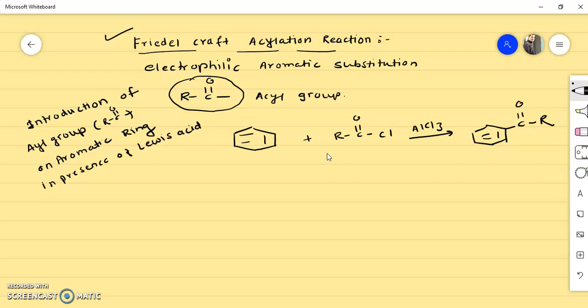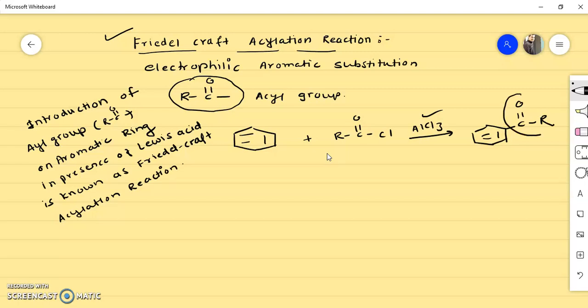Here the AlCl3 which is used is the Lewis acid. So it is very simple. Just the introduction of this RCO group, that is acyl group, on the aromatic ring; the reaction is known as Friedel-Crafts acylation reaction.